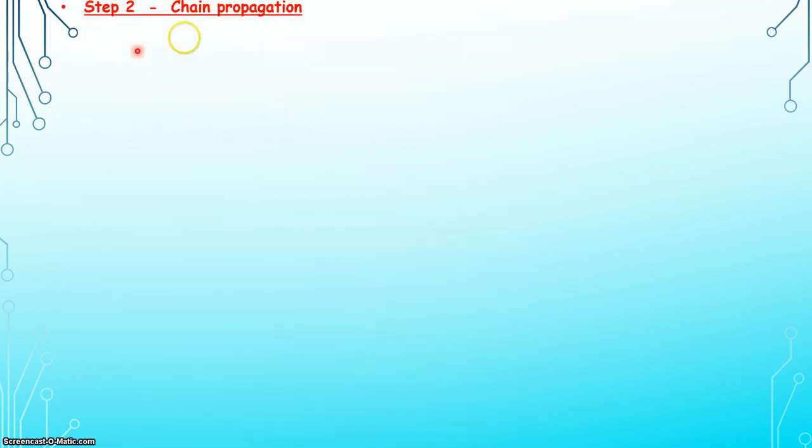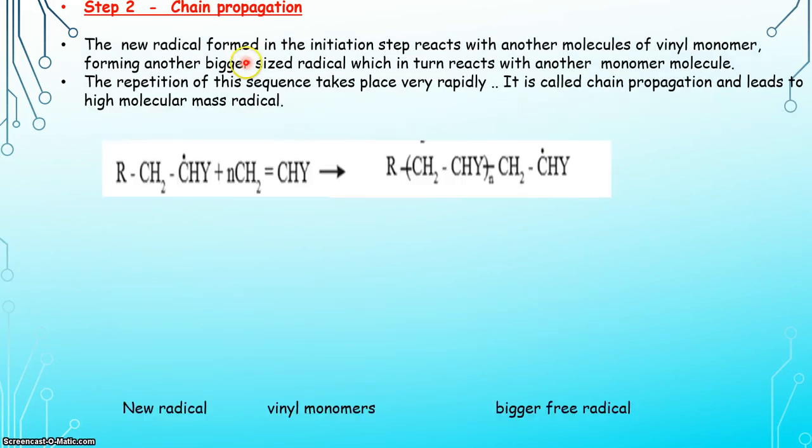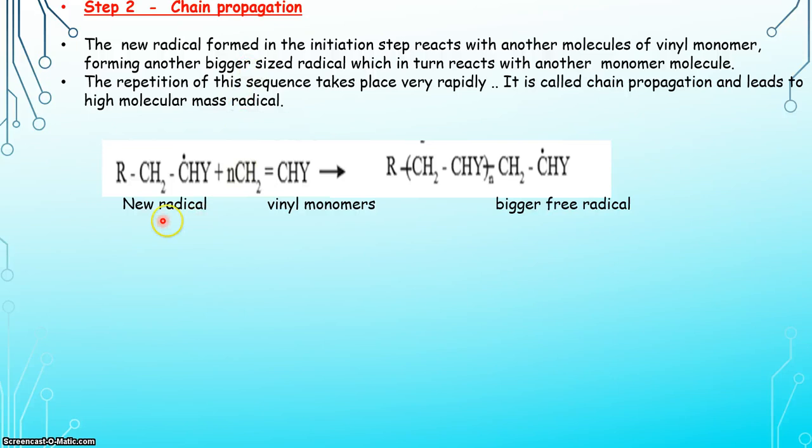The second step is chain propagation. Here in the chain propagation step, the new radical which is formed in the initiation step reacts with vinyl monomer, forming another bigger sized radical, which in turn reacts with another vinyl monomer molecule. The repetition of this sequence takes place rapidly. It is called chain propagation and leads to the high molecular mass radical.